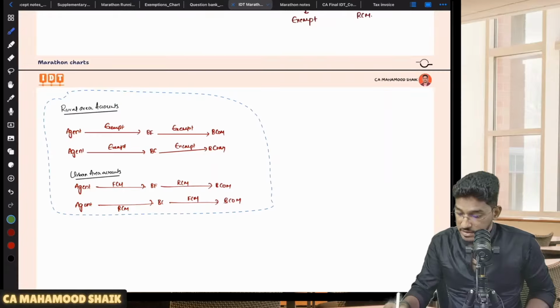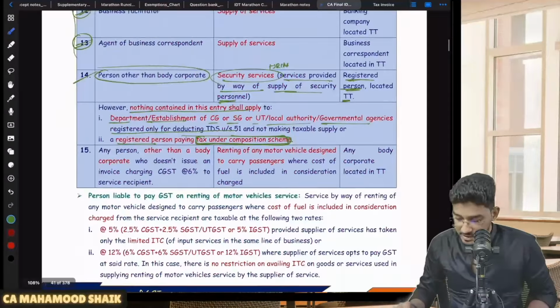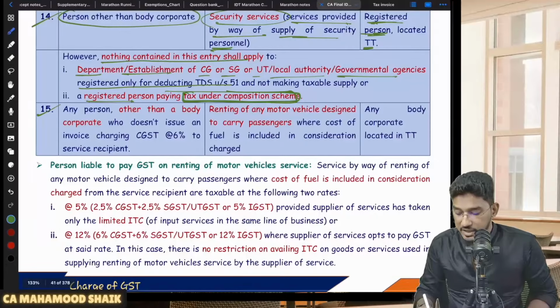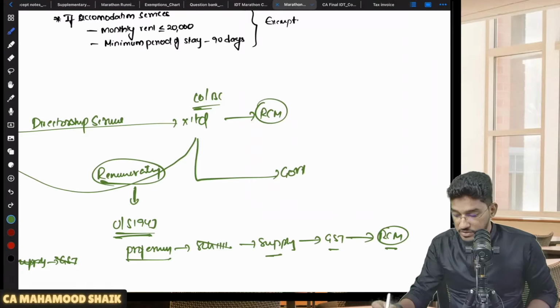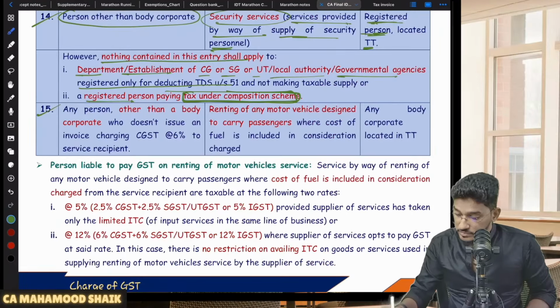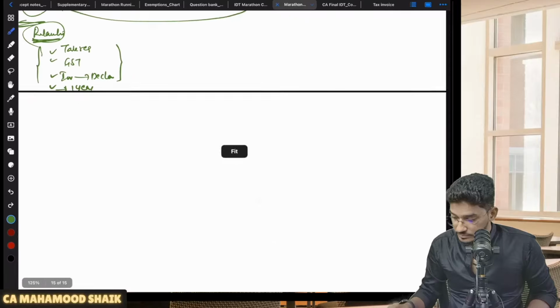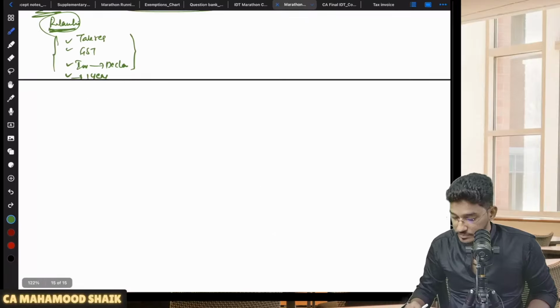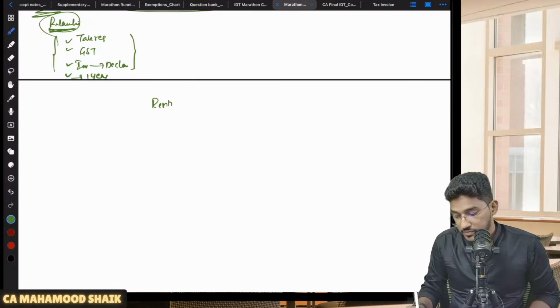Next, come back. Okay, security services also we have covered. Then finally, we have renting of motor vehicle. Let us try to complete this also. Renting of motor vehicle. Fine. So renting of motor vehicle.